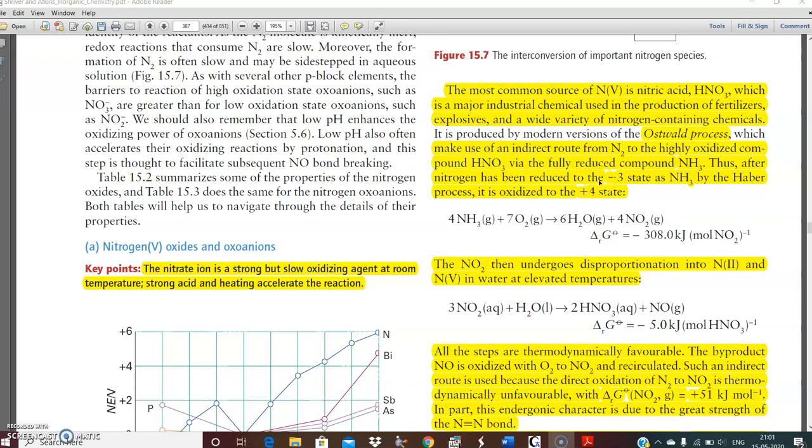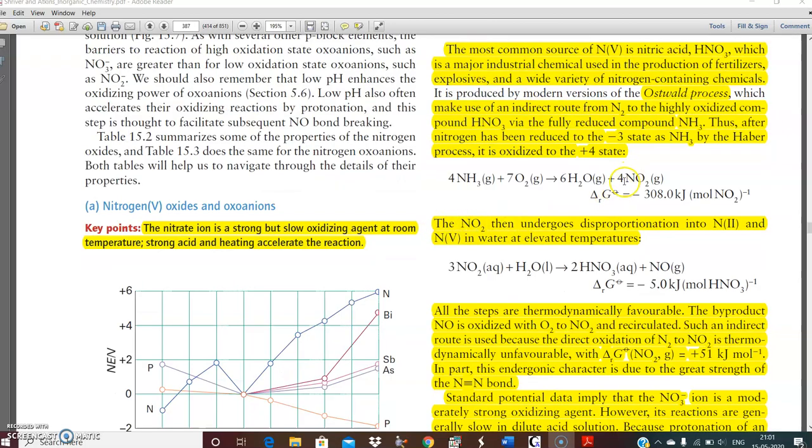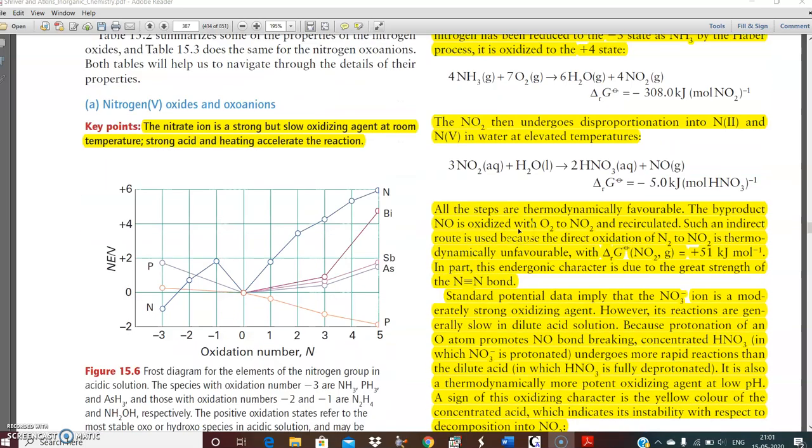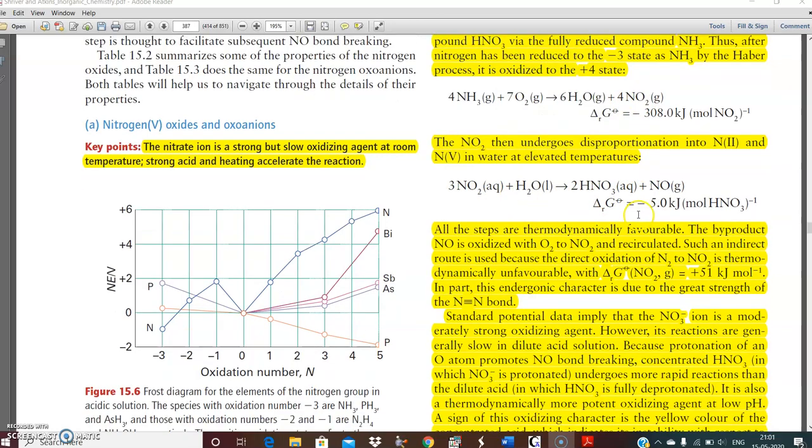Thus, after nitrogen gas has been reduced to the -3 state in ammonia by the Haber process, it is oxidized to the +4 state. The basic reaction is this. Then the NO2 produced here undergoes decomposition into N2 and N5 in water at elevated temperature. Higher temperature is required. All the steps are thermodynamically favorable. The byproduct NO is oxidized with oxygen to produce NO2 and is recirculated via this. Again, the reaction will occur.